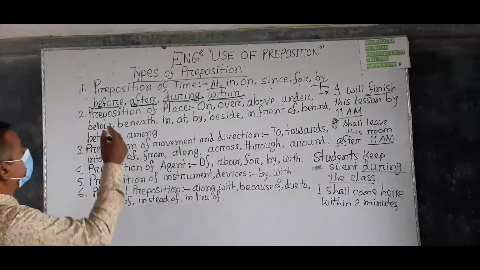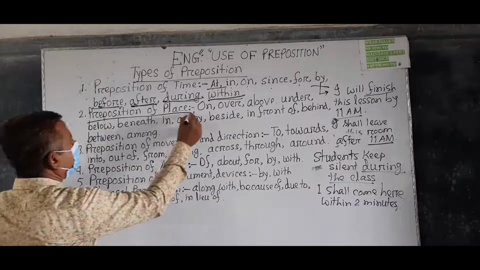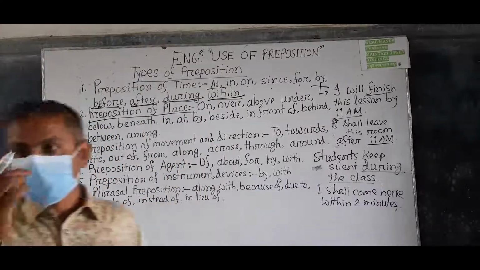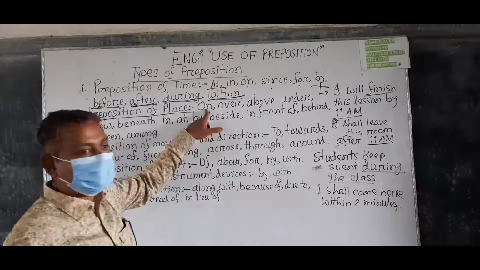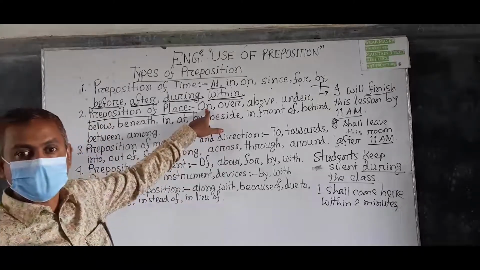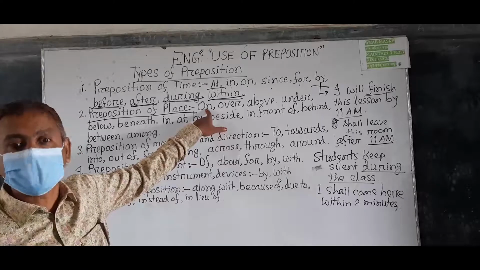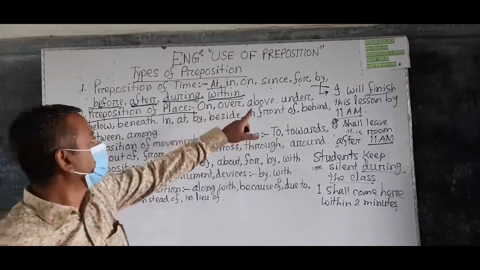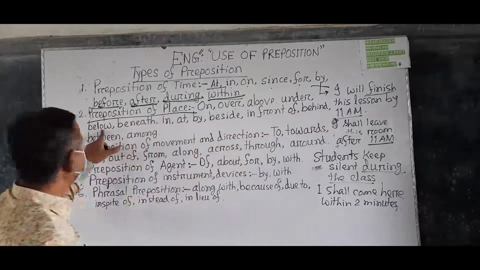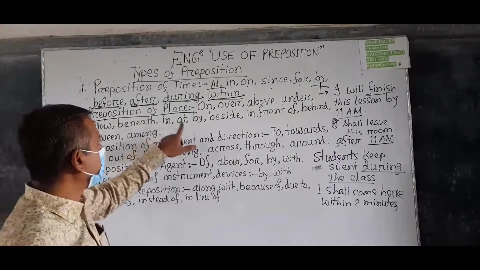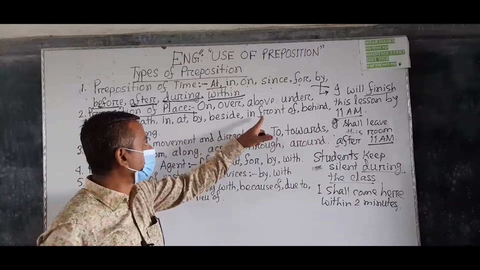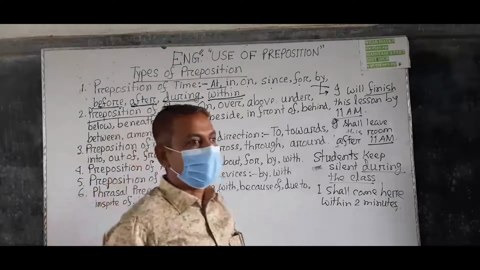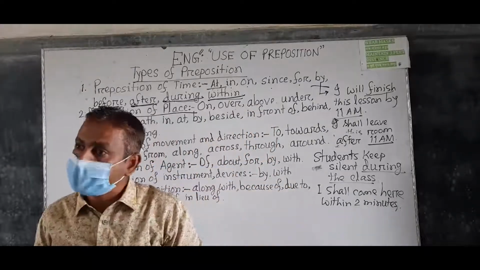Understand? Now look at the names of the prepositions of place. There are many prepositions of place. Over is also a place preposition. Above, under, below, beneath, in, at, by, beside, in front of, behind, between, among are the prepositions of place.